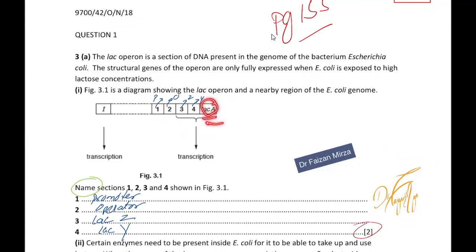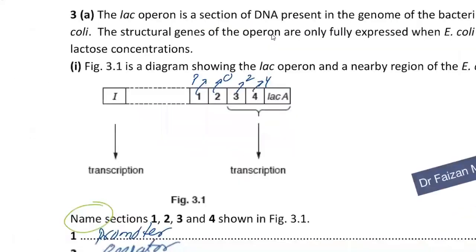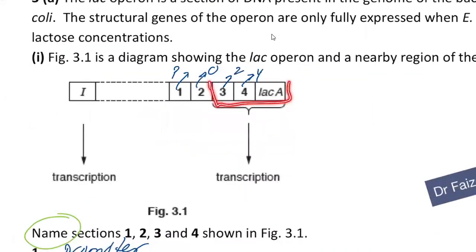Lac A is given to you. So if this is lac A, you can just go back. What's present before lac A? We have lac Y here, and before that we have lac Z, and before that we have the operator region, and before that we have the promoter region. So I have mentioned P as promoter, O as operator, Z as lac Z, and Y as lac Y. Lac A is already given as a hint to us. So we know that if these undergo transcription,